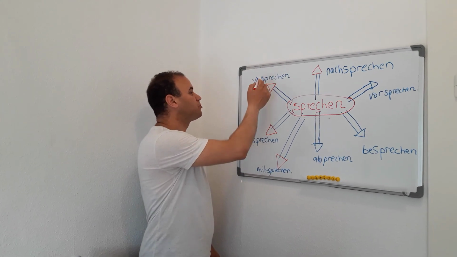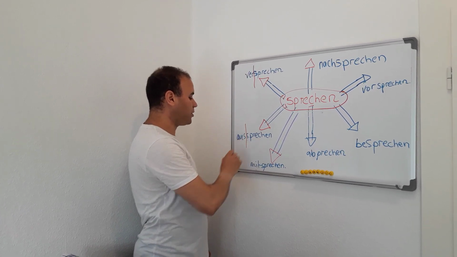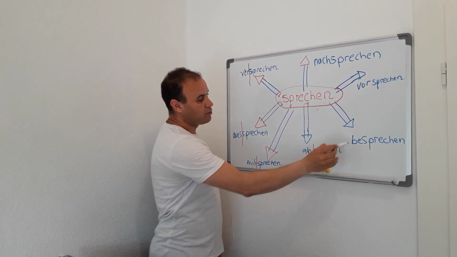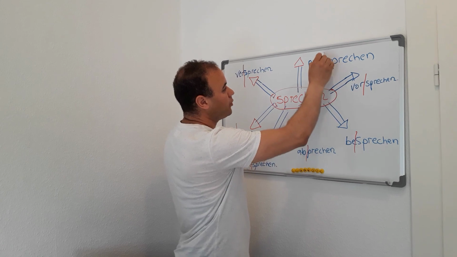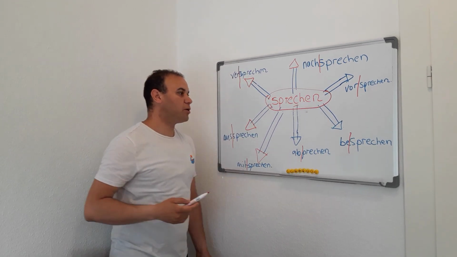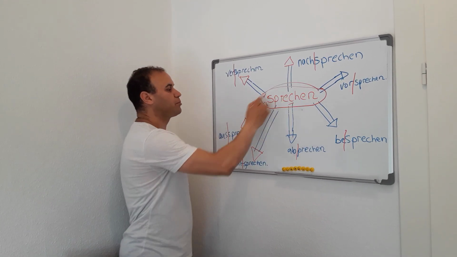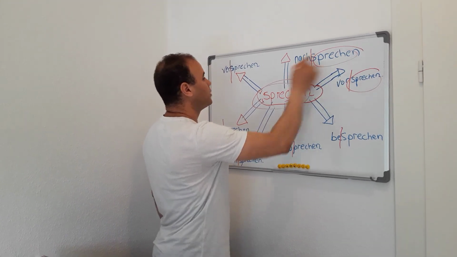So we have different prefixes, as I have mentioned before. Here we have the Grundform, or Grundverb, of the verb sprechen, as you can see on the whiteboard.